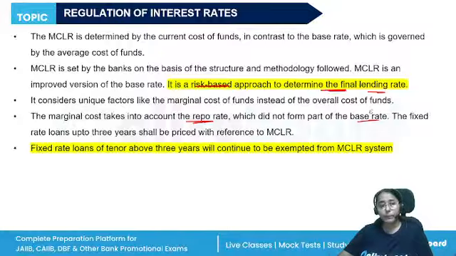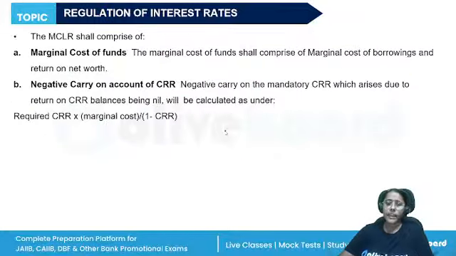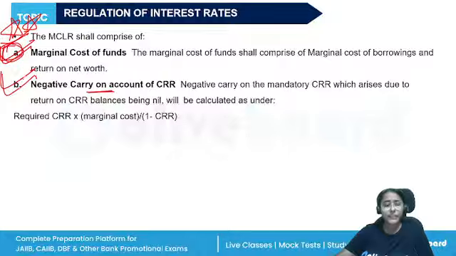So this is also an improvement. The fixed rate loans up to 3 years will be priced with reference to the MCLR. What all is included? This is important. The MCLR is going to comprise the marginal cost of funds and the negative carry on account of CRR. How do we calculate it? Not important. Just remember these points.